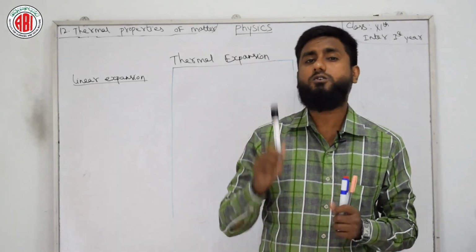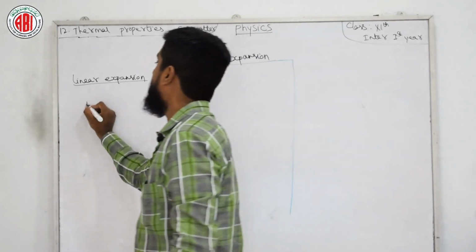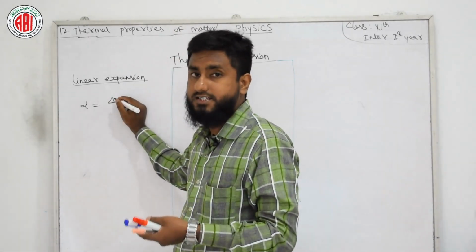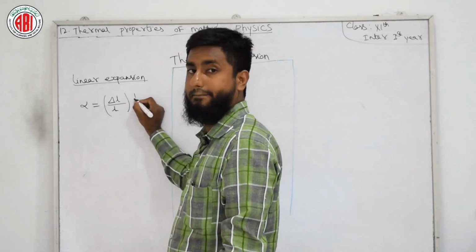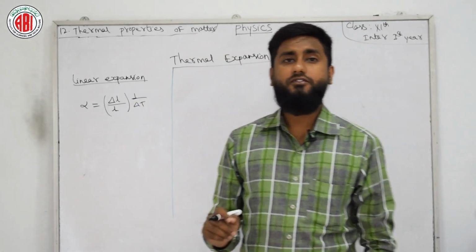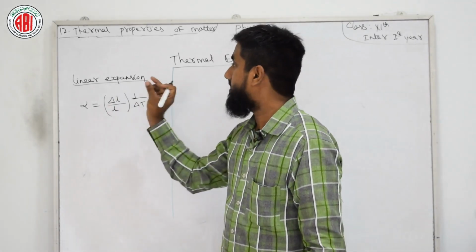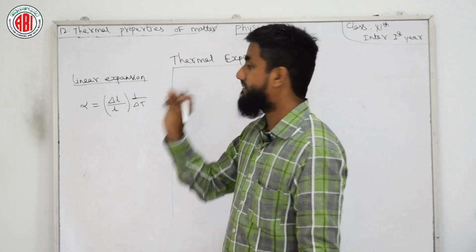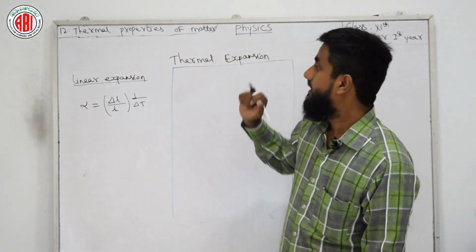This is the coefficient of linear expansion, usually given by alpha equals delta l by L into 1 by delta T. This is the formula. What is delta? If I have a complete length L, the part of that length is delta L, and if I have the complete temperature T, the part of the temperature is delta T. So this is linear expansion.